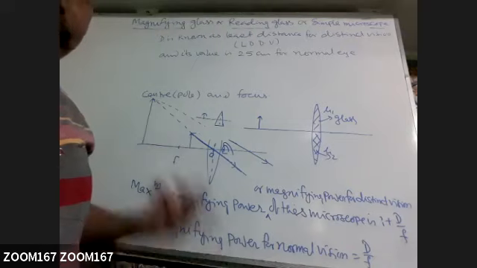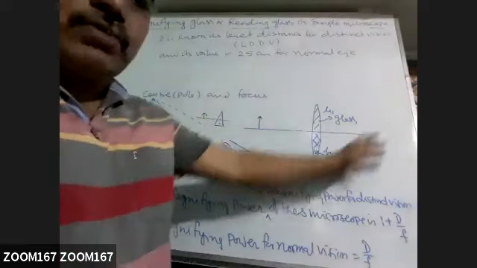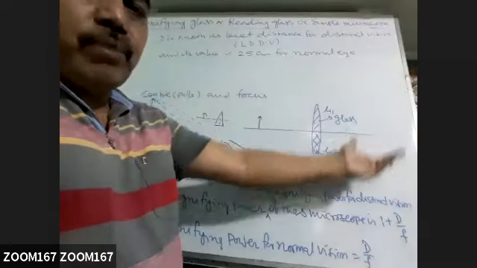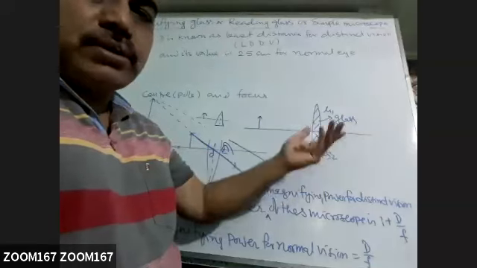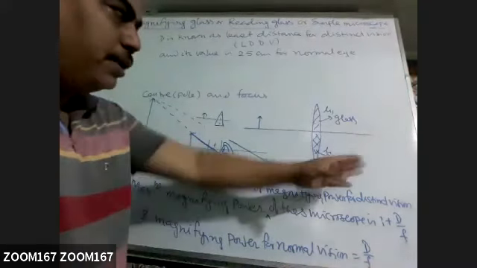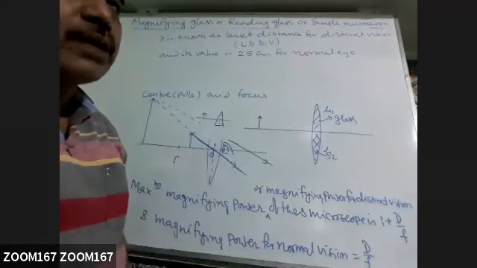Magnification will also change. Two different images means two different places you are getting, naturally magnification will be different. Those forming farther away are more magnified, closer to lens, less magnified, because magnification depends on v and v is indirectly depending on this f. So u is same, curvature is same, then also it will behave as two different lenses.